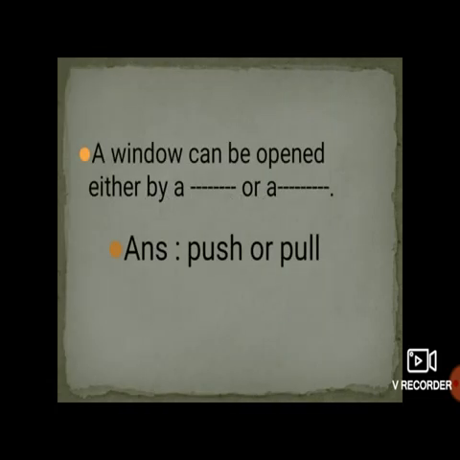Next, a window can be opened either by dash dash or dash dash. Okay students, suppose you have to open the window. So what are the possibilities to open that window? A window can be opened either by dash dash or dash dash. So what is the answer for it? Yes, push or pull. So a window can be opened either by push or pull.